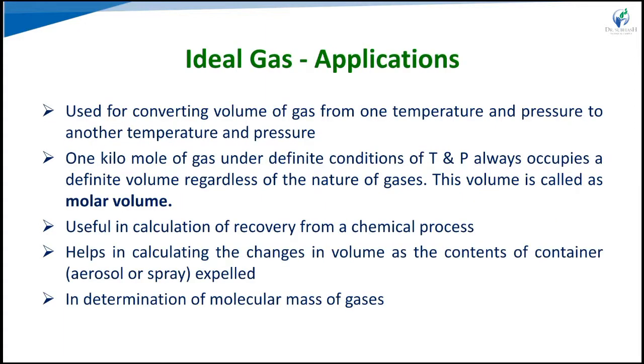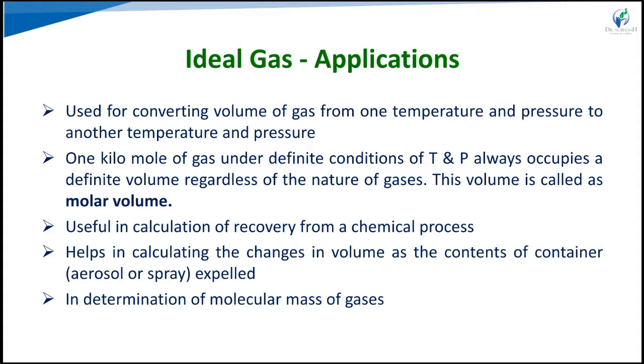There are applications for the ideal gas. It is used for converting the volume of a gas from one temperature and pressure to another temperature and pressure. One kilomole of any gas under definite conditions of temperature and pressure always occupies a definite volume, regardless of the nature of the gas. That is the molar volume.